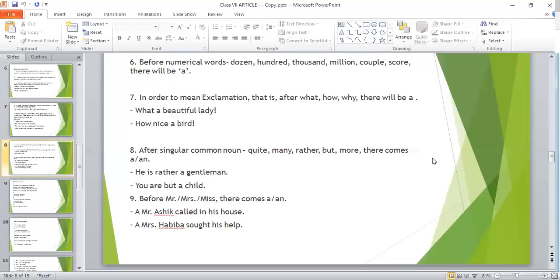Next, rule number 9. Before Mr. or Mrs. or Miss, there comes a or an. A Mr. Ashik called in his house. Next, a Mrs. Habiba sought his help. Here, the meaning is a bit different from the traditional meaning that we'll come to know in our next classes. Okay?